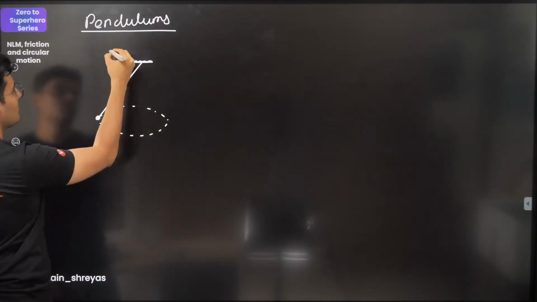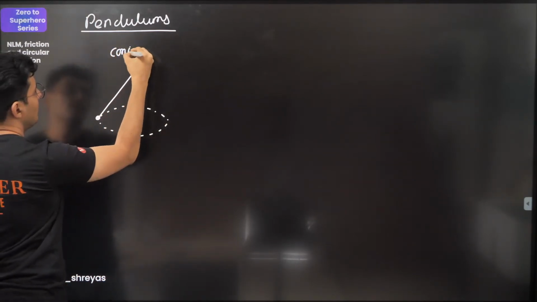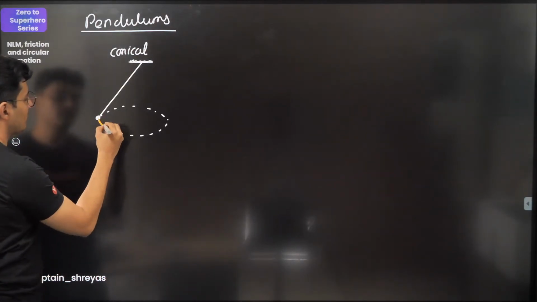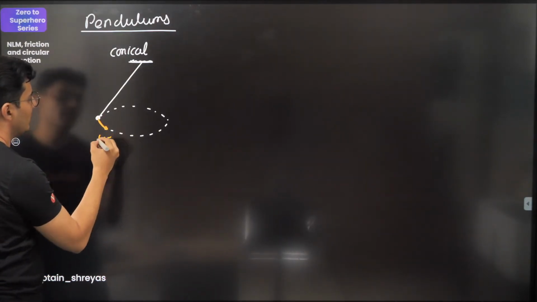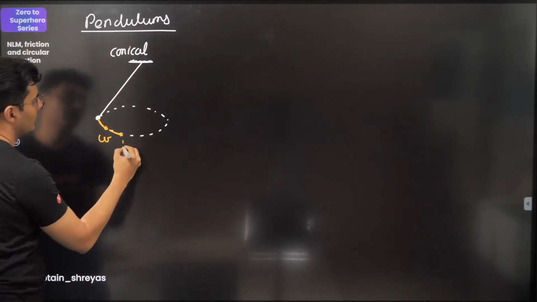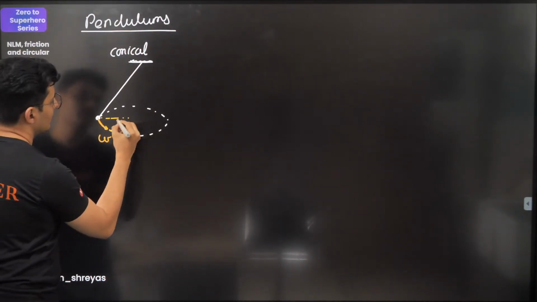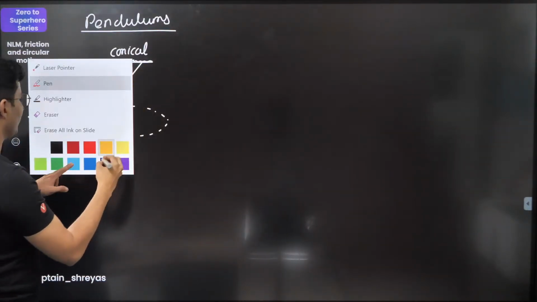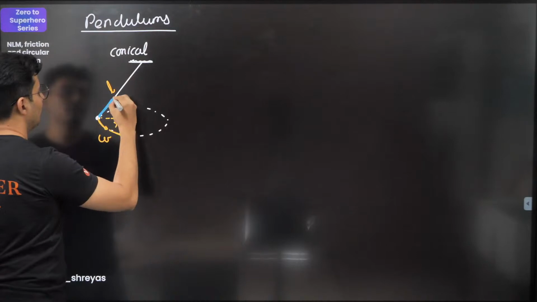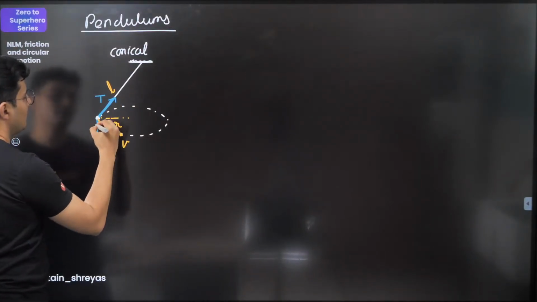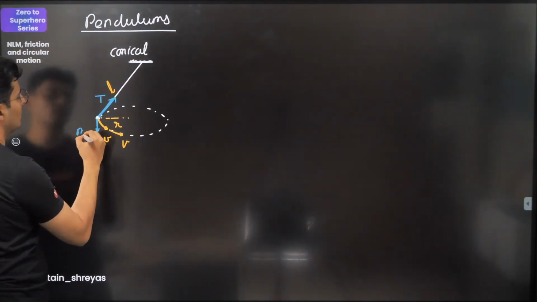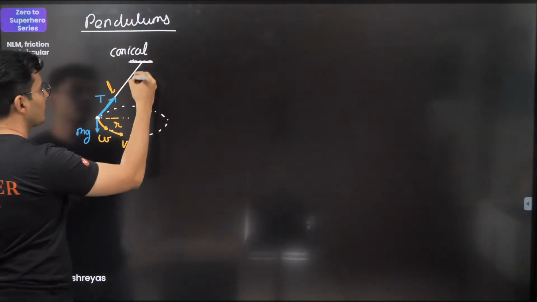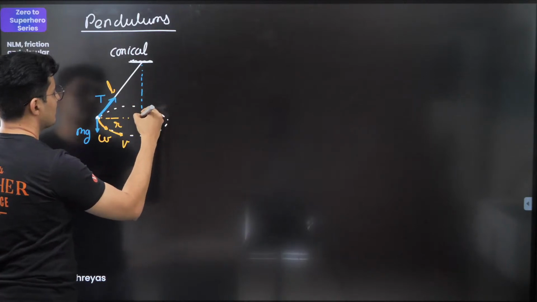Okay, so this is basically your conical pendulum. You have some velocity, omega, whatever you want to call it, and there is some radius, there is some length. Obviously there will be some tension, mg will be there, and so on and so forth. This is how it looks. So there are certain things which you should know. By the way, let me also complete this.